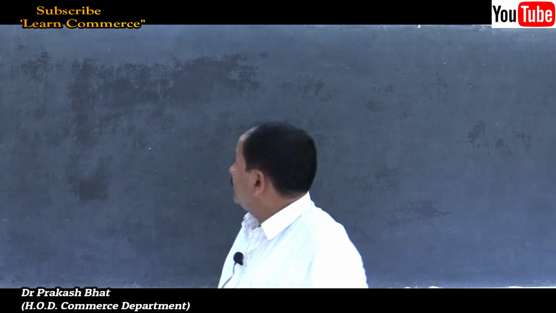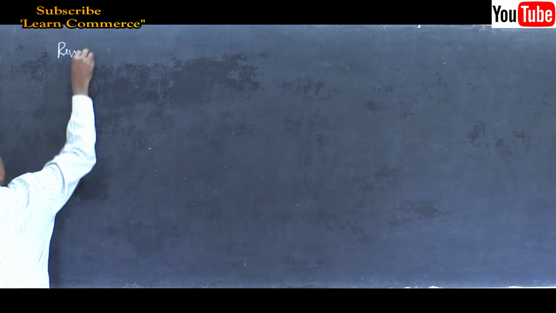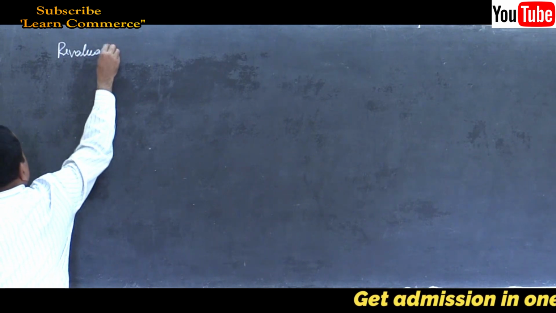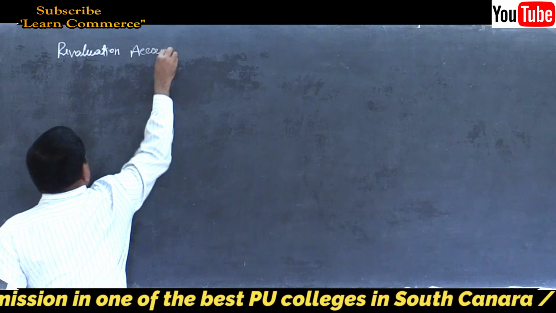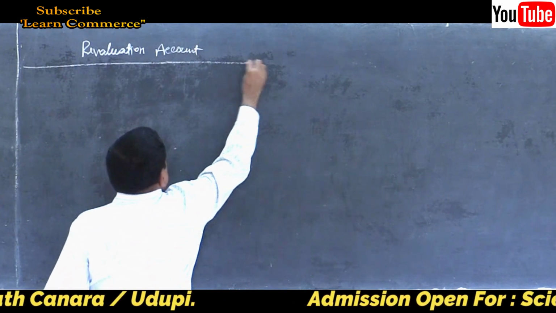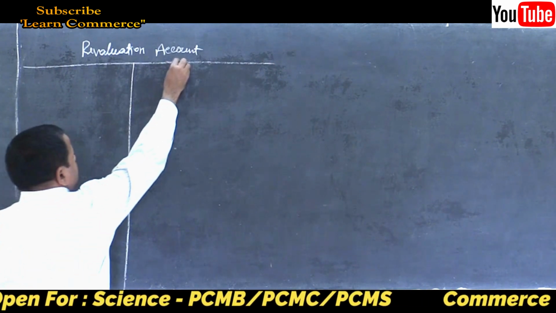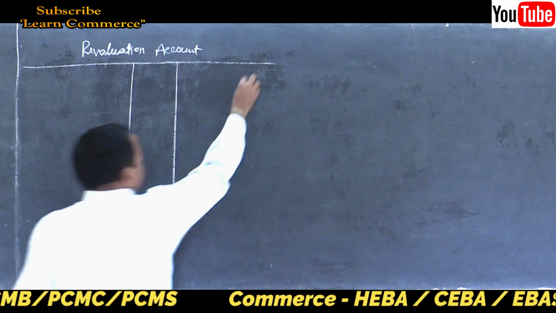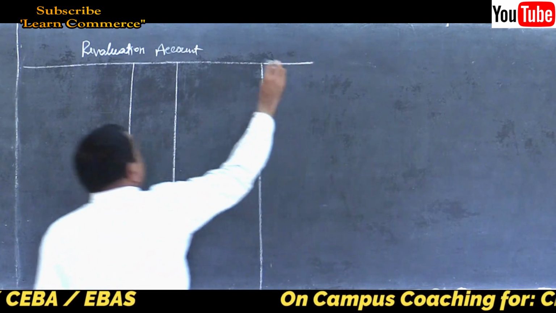Revaluation account. That is admission of a partner, same chapter, revaluation account. Prepare it, draw the columns. Yes, debit and credit.